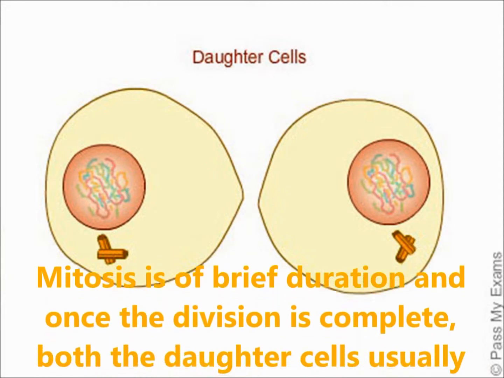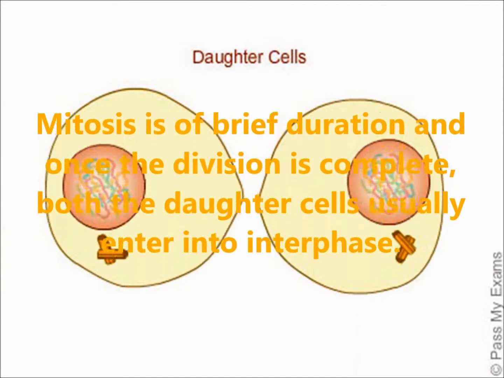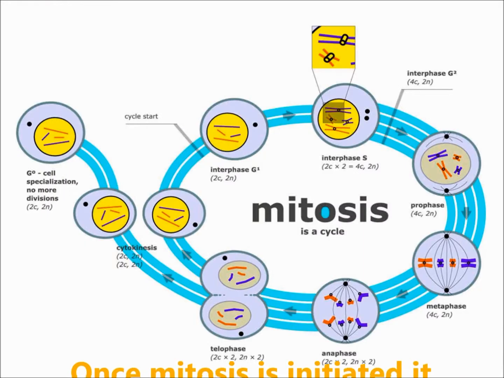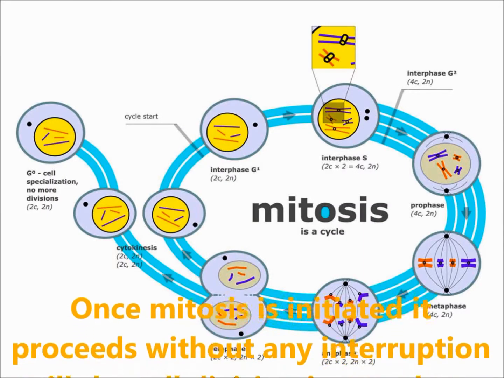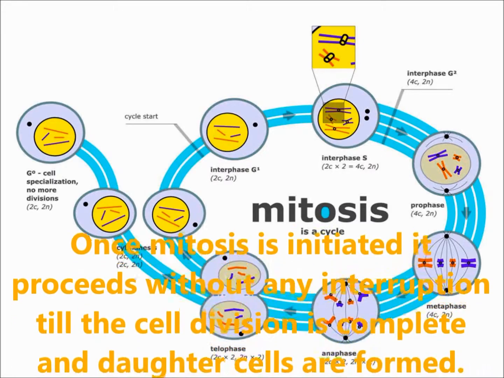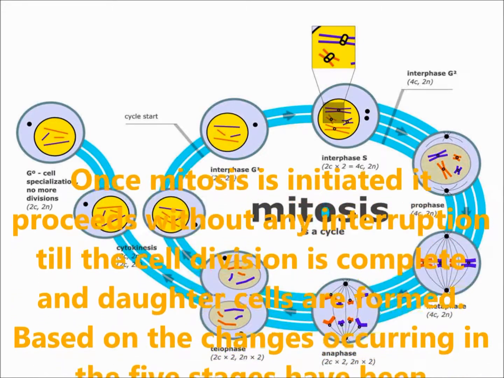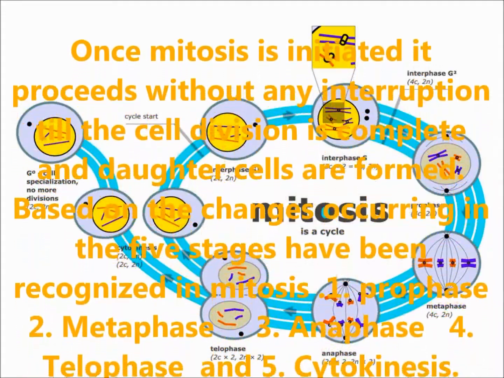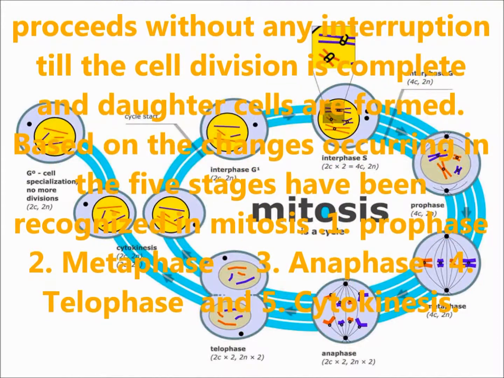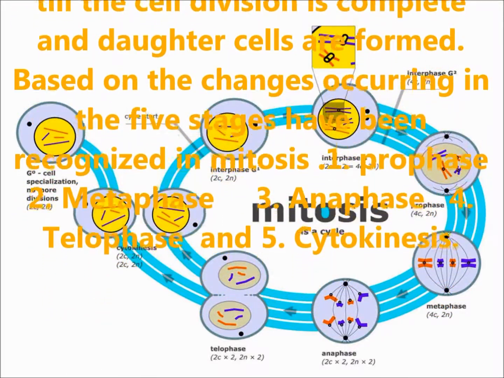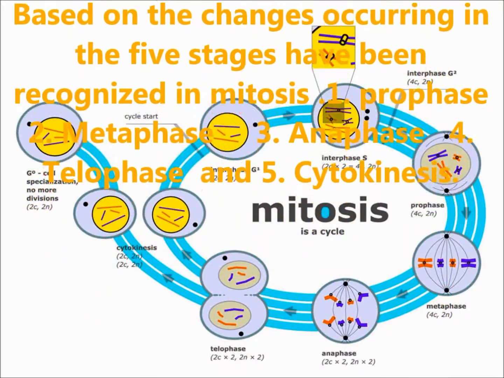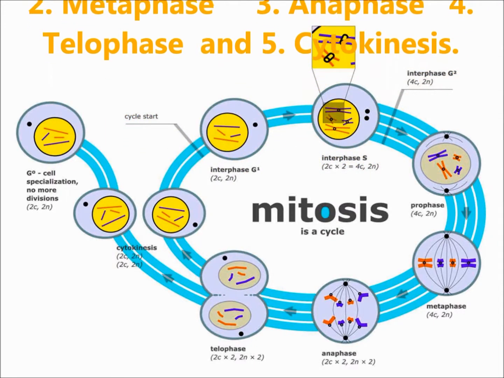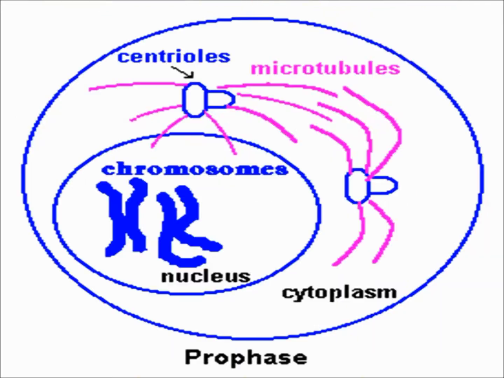Mitosis is of brief duration, and once the division is completed, both the daughter cells usually enter into interphase. Once mitosis is initiated, it proceeds without any interruption until the cell divides completely and the daughter cells are formed. Based on the changes that occur, five stages have been recognized in mitosis. They are prophase, metaphase, anaphase, telophase, and cytokinesis.